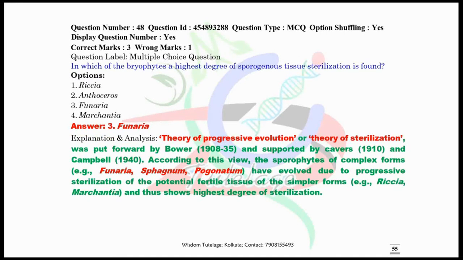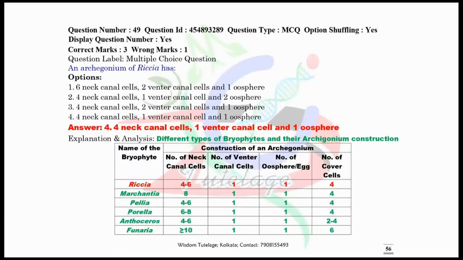Now question number 48. In which one of the following bryophytes is the highest degree of sporogenous tissue sterilization found? The answer is Funaria. The theory of progressive sterilization was put forward by Bower and supported by many other biologists. According to this theory, the sporophytes of complex forms, that means Funaria, Sphagnum and Pogonatum, have evolved due to progressive sterilization.